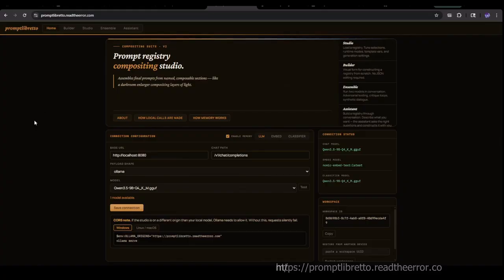So yeah, this is the tool I was talking about. This is the front end for PromptLibretto, the prompt constructor. I'm gonna go kind of quick through this because I don't have a ton of time. But you can access this from PromptLibretto.readtheerror.com.